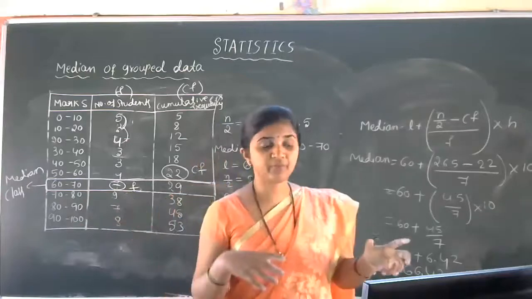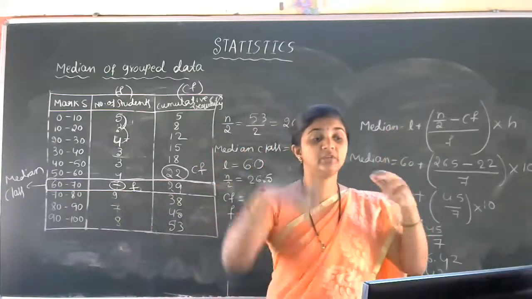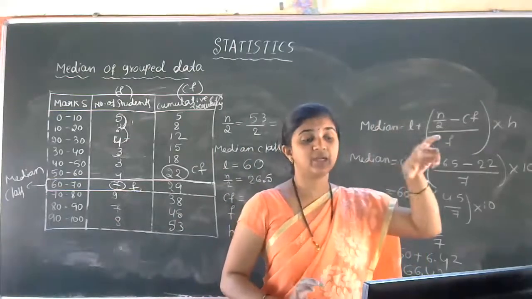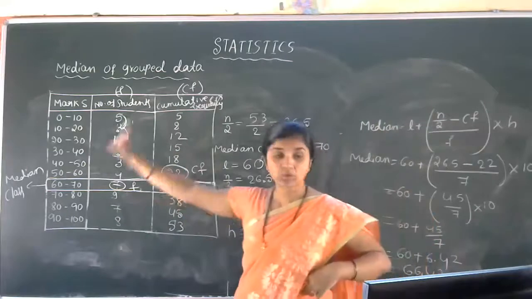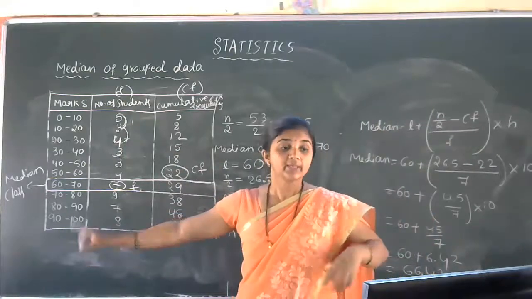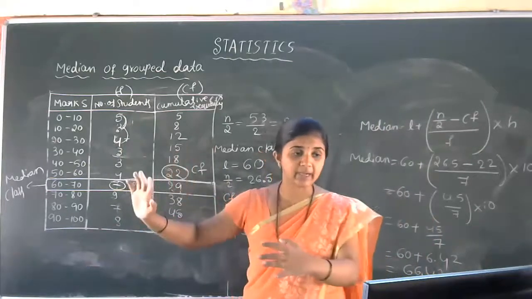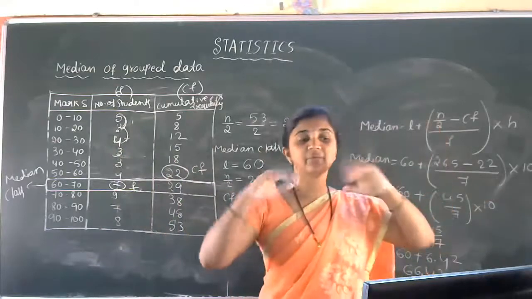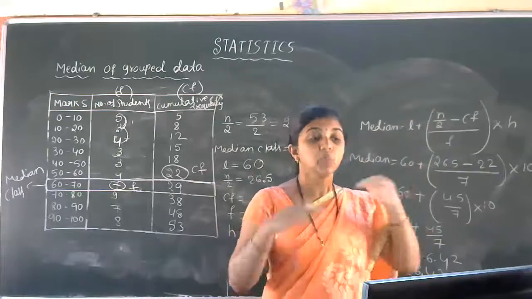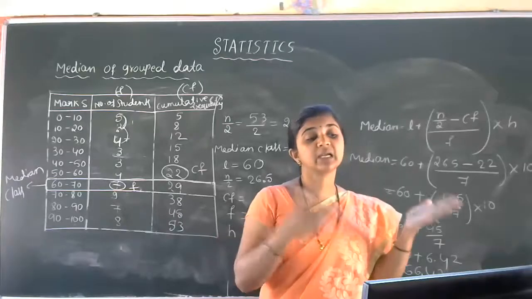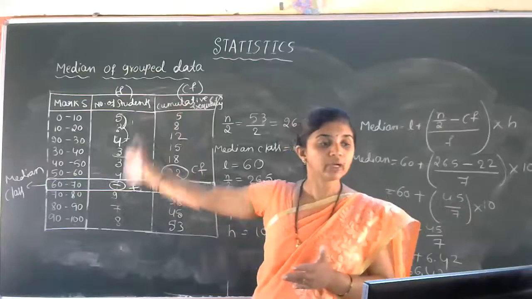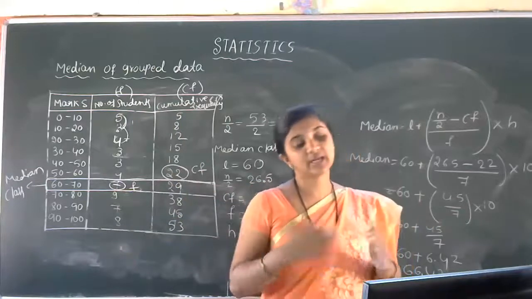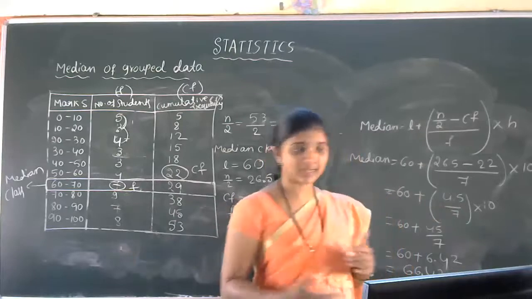But for some different problems, they will give the less than type conversion and more than type conversion in the problem only. Using that less than type condition, you have to convert it into class interval form. Then you have to take the frequency separately. When less than type is given, they will directly give the cumulative frequency. With the help of that cumulative frequency and less than type condition, you have to get the frequency. That is a different part of the median, so those types of problems also we have to discuss in the next class.